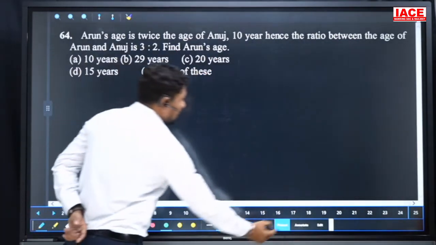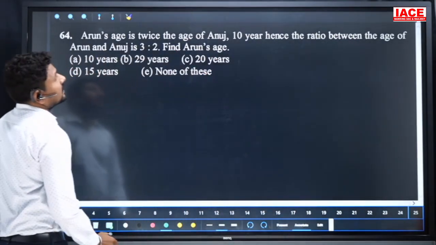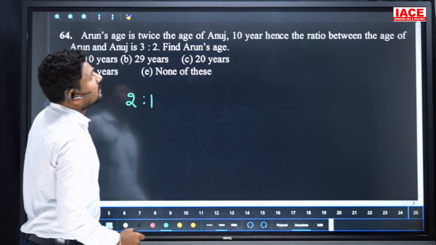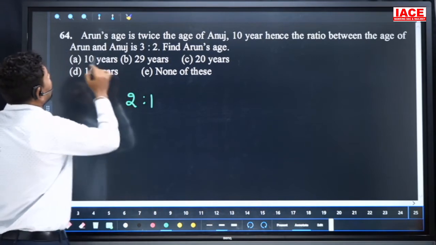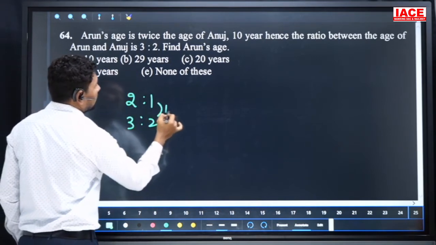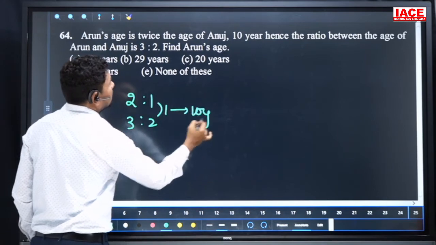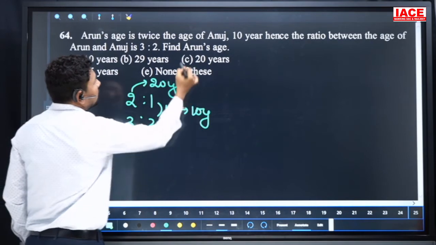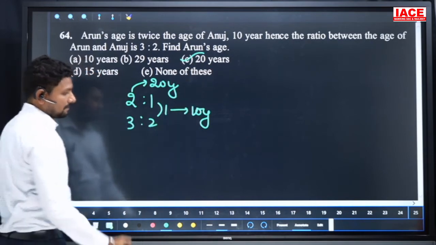Next question. Anu's age is twice the age of Anuj 10 years hence, and the ratio between the ages of Arun and Anuj is 3:2. Here one part is equal to 10 years. We require Arun's age, which is two parts, equal to 20 years. The option is C.